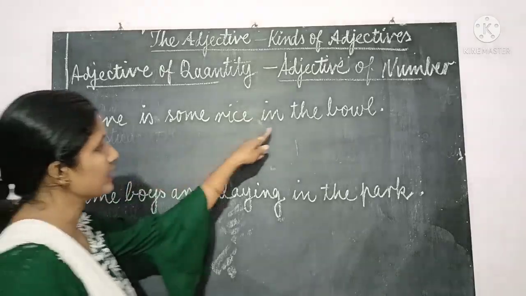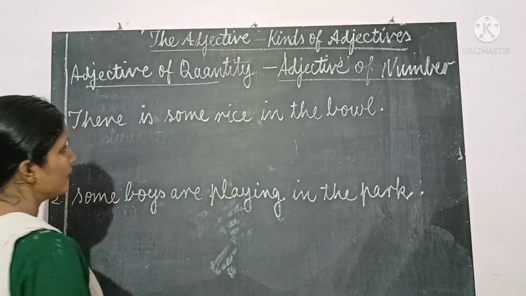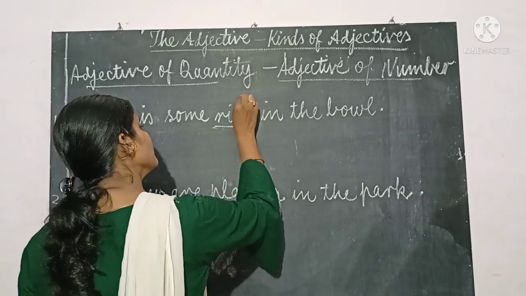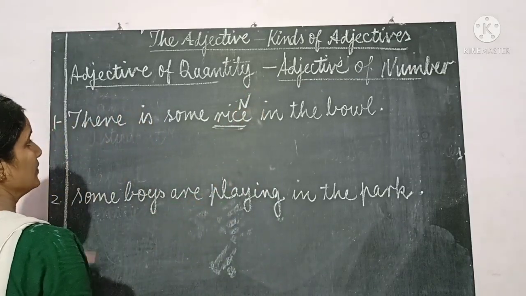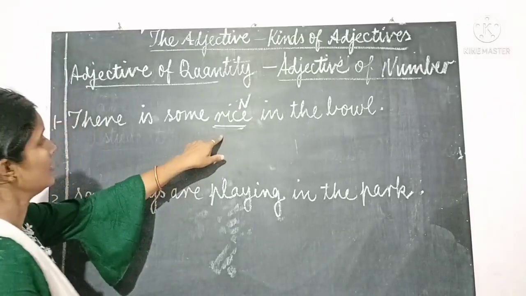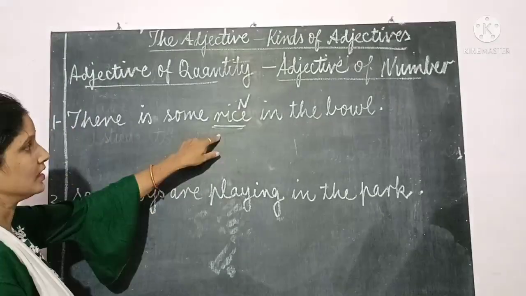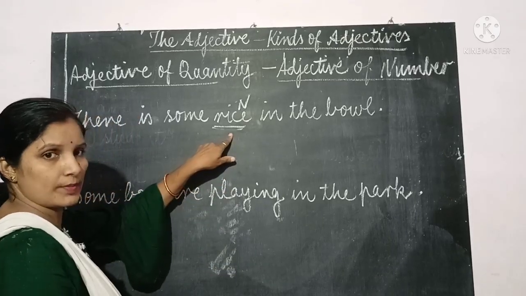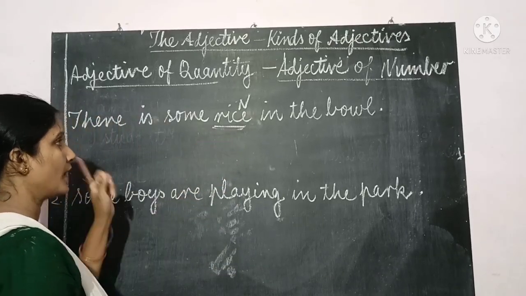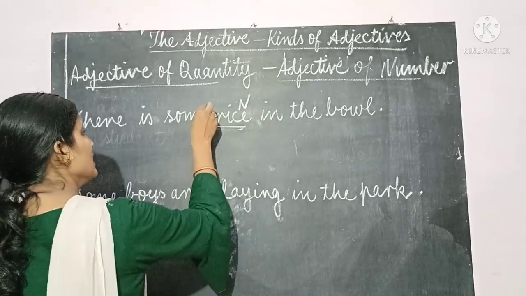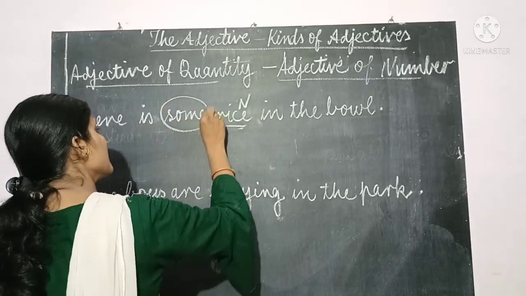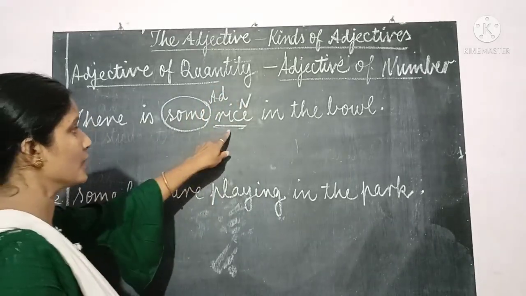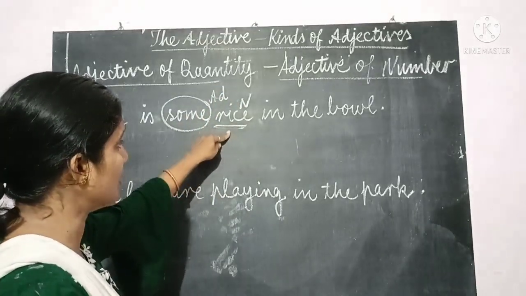There is some rice in the bowl. Okay, here we are talking about rice. This is a noun. Okay, and some. If we ask the question, how much rice? We have to ask the question how much or how many. This is uncountable. So we have to ask the question how much. Okay, the answer comes some rice. Okay, this is an adjective. But rice can be counted or not? It is countable or uncountable?